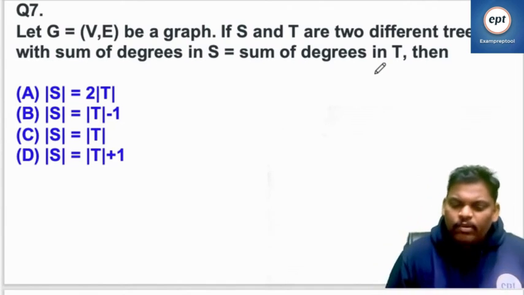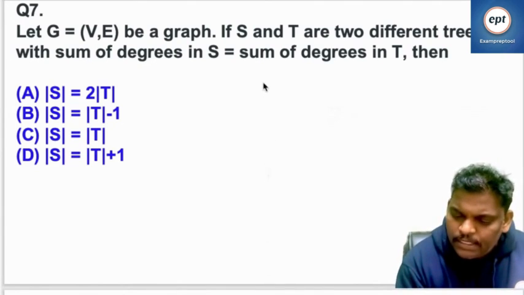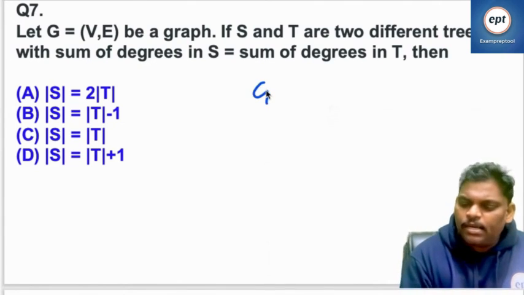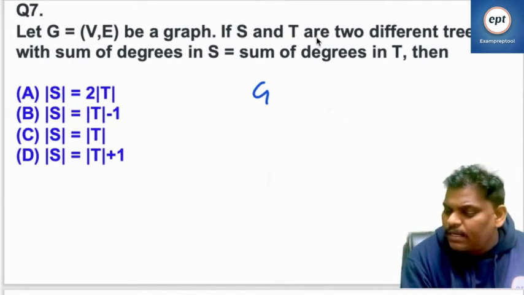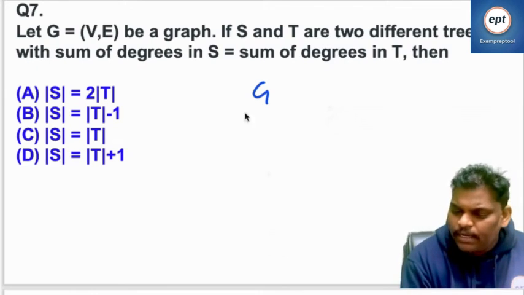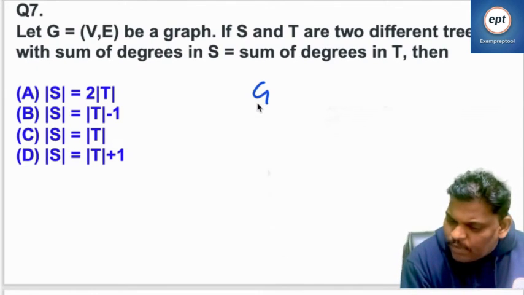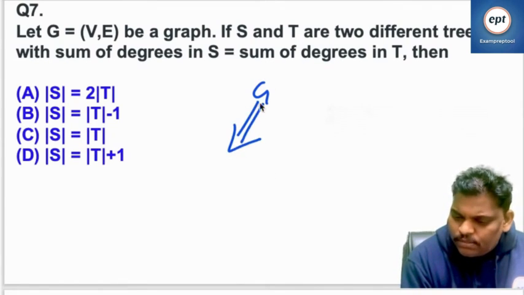Now let's see this. Everyone listen. It is a graph G. If S and T are two different trees from the graph G, he took two trees.